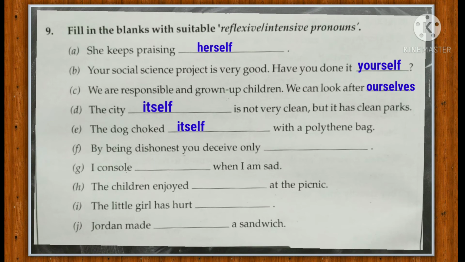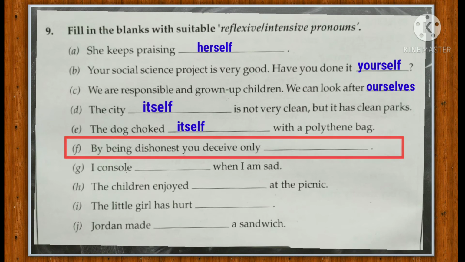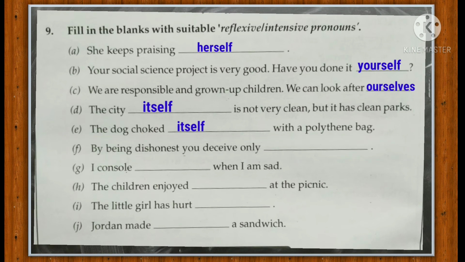Okay. The next sentence is by being dishonest, you deceive only dash. So which pronoun will be used here? Reflexive or intensive? Yes, here we will use the reflexive pronoun, that is yourself. Okay, for the personal pronoun you, we use the reflexive pronoun yourself. And what is the meaning of deceive? Deceive means cheat. By being dishonest, you deceive only yourself. You cheat only yourself. Okay.